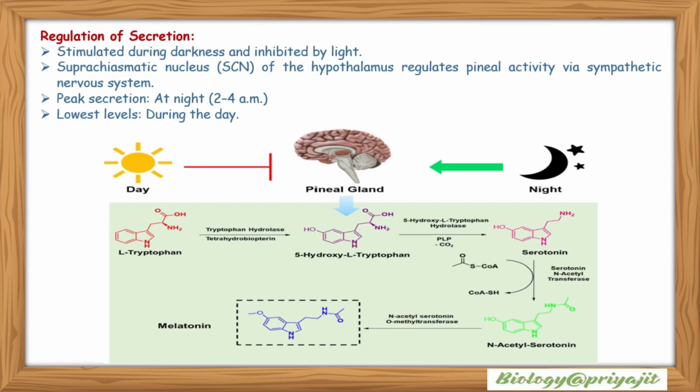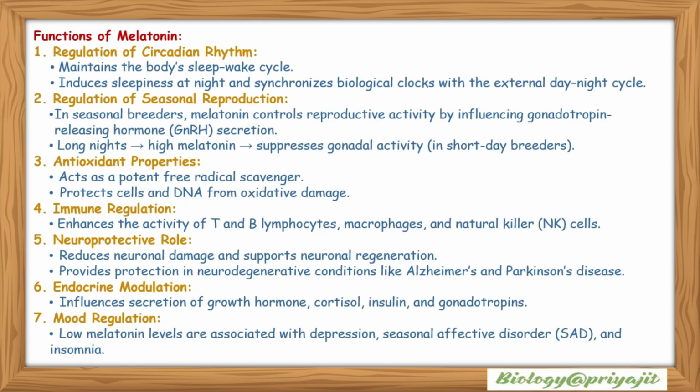Regulation of melatonin secretion. Melatonin is stimulated during the darkness and inhibited by light. Suprachiasmatic nucleus, SCN, of the hypothalamus regulates pineal activity via the sympathetic nervous system. Peak secretion occurs at night, 2 to 4 am, and the lowest levels occur during the daytime.